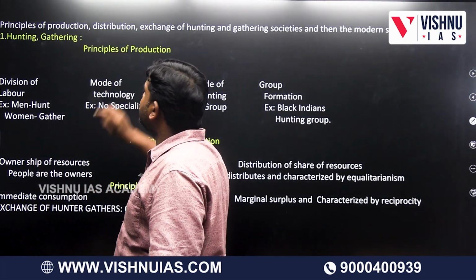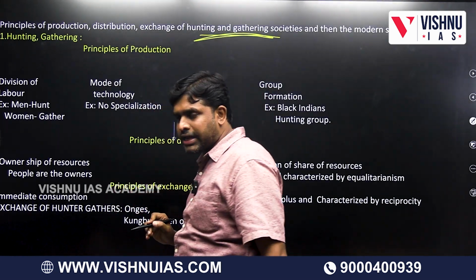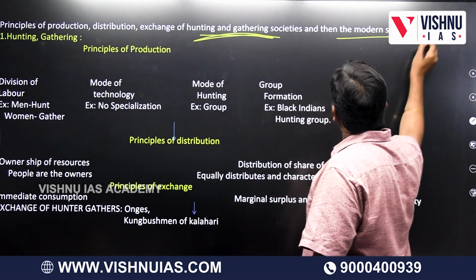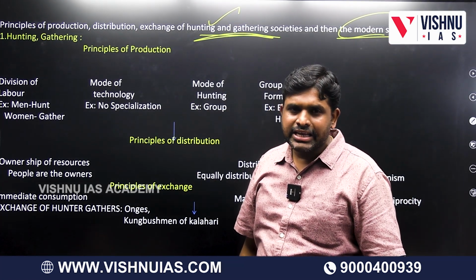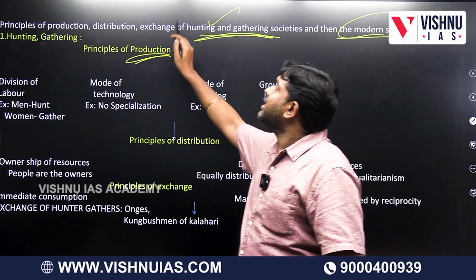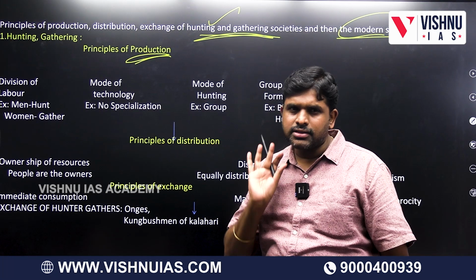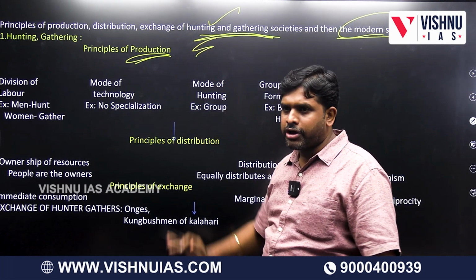Principles of production, distribution and exchange of hunting and gathering society, and then the modern society. So first we will discuss hunting and gathering societies. Understand this simple mathematics only. Principles of production.